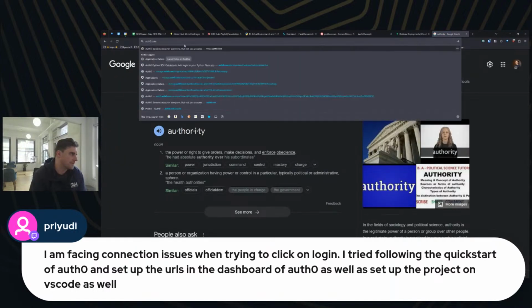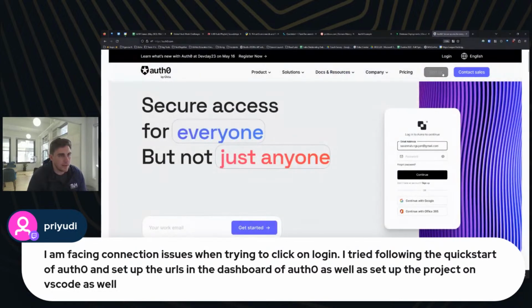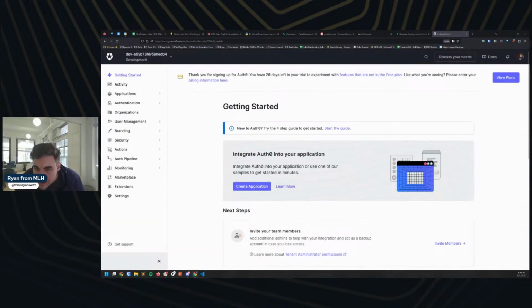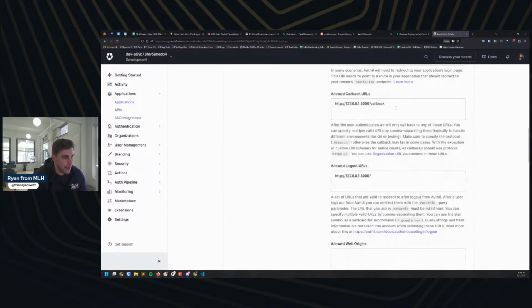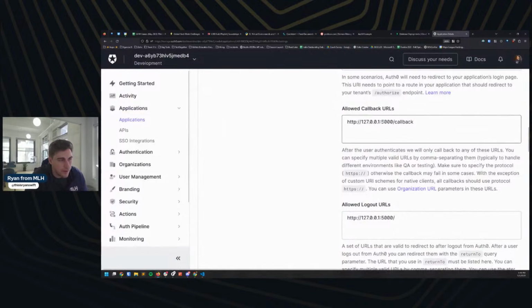Auth0. And then log in here. Okay. Let's see. So for your error, let me give you two quick things to check for my friend who's struggling. If you go to your application, make sure that you have this callback URL set. And I'll try and zoom that in even further for you. So make sure you have your callback set, and then make sure you have your logout set. So there's one, there's your logout.